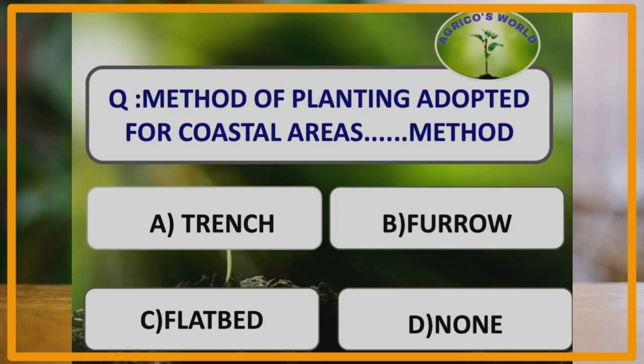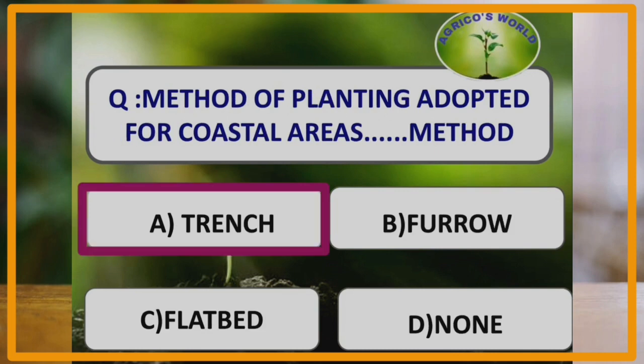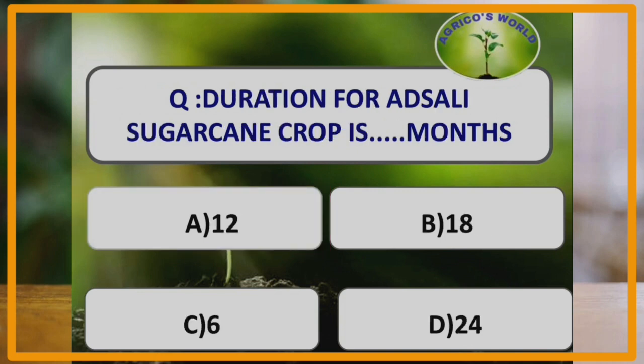What is the method of planting adopted for the coastal areas in the sugarcane crop? Usually, trench method is opted for the coastal areas to protect the plants from lodging. What is the duration for Adsali sugarcane crop? Based on the time of planting, the sugarcane can be divided into autumn planting, Adsali planting and Pre-seasonal planting. Adsali planting is for 15 to 18 months and it is planted in the June to July months.